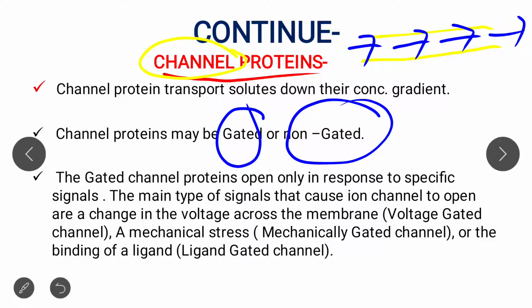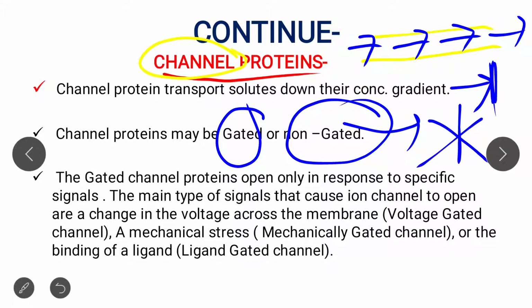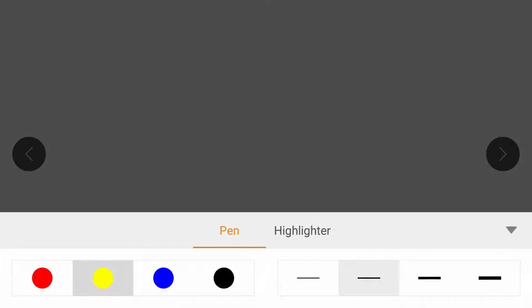What do you mean by gated? Gated means there is a gate, and the gate will open if some stimulation occurs. While non-gated means no gate is present, and the molecules can easily pass through. In case of channel proteins, a channel is needed, and through this channel the molecules are transported.